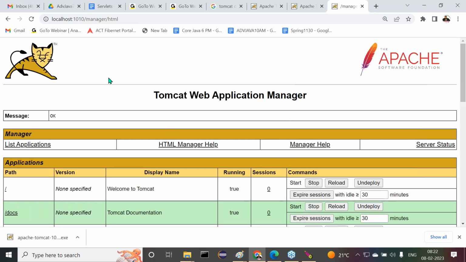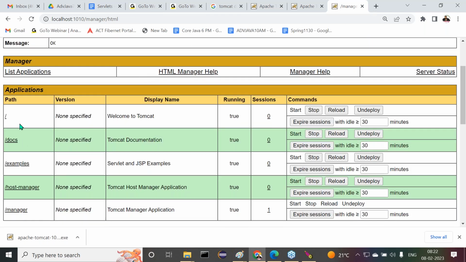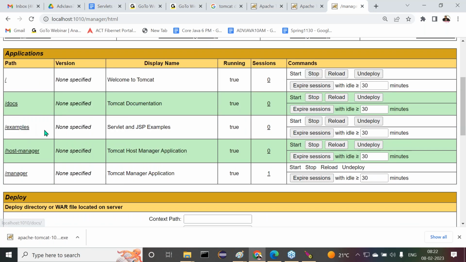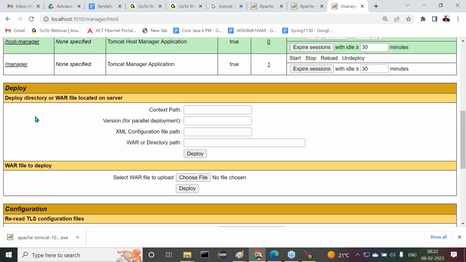Now all these are applications which are deployed already. That means these are predefined applications. Docs, examples, host manager, all these are predefined applications. If you want to deploy any of your applications, here we have to keep it. I'll show how to deploy the applications and everything.